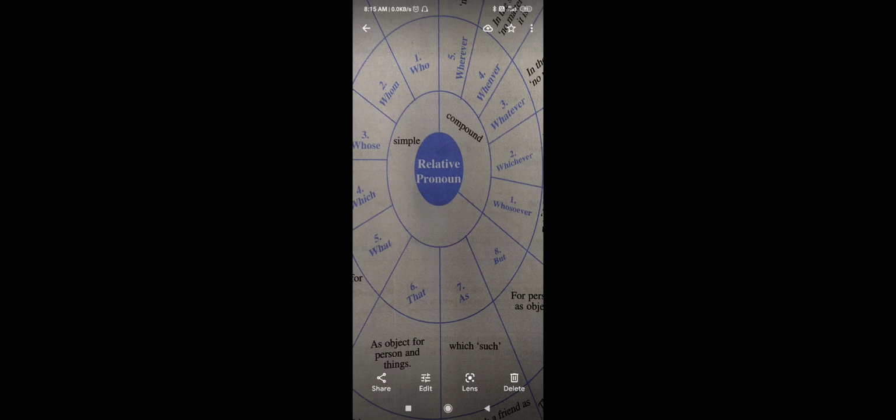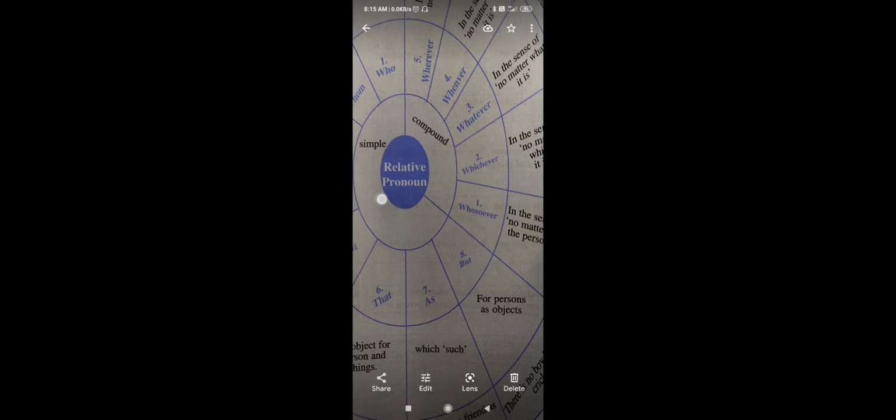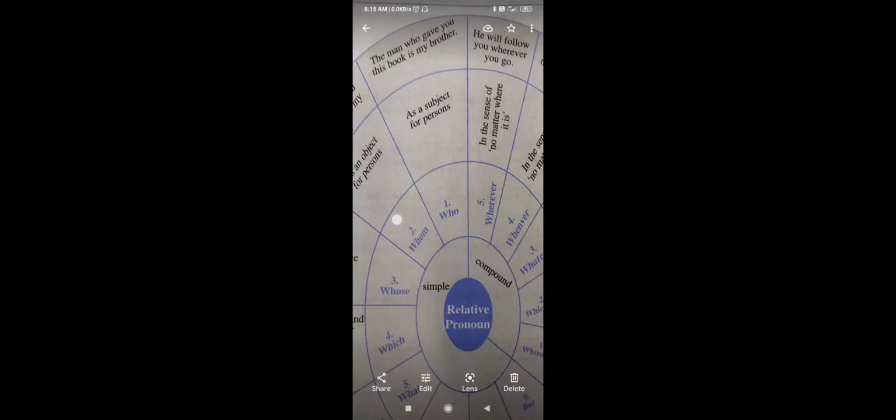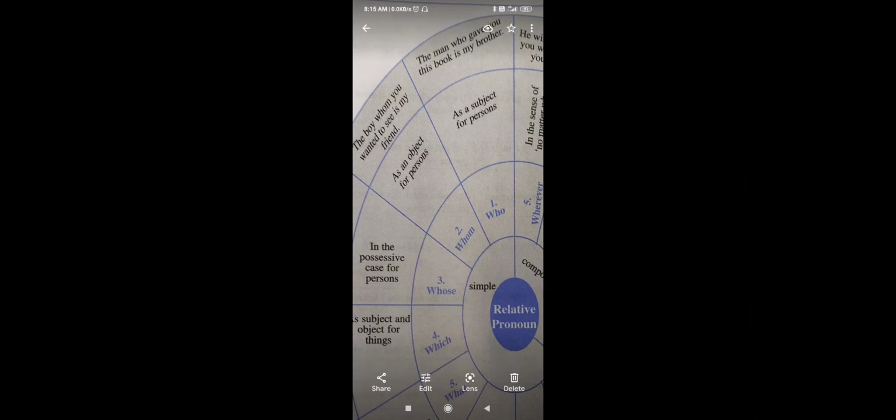Relative pronoun. Relative pronoun is used in two ways, simple and compound. In case of simple, who shows a relation as a subject for a person. For example, the man who gave you this book is my brother. In the same way, whom as an object for a person. For example, the boy whom you wanted to see is my friend.